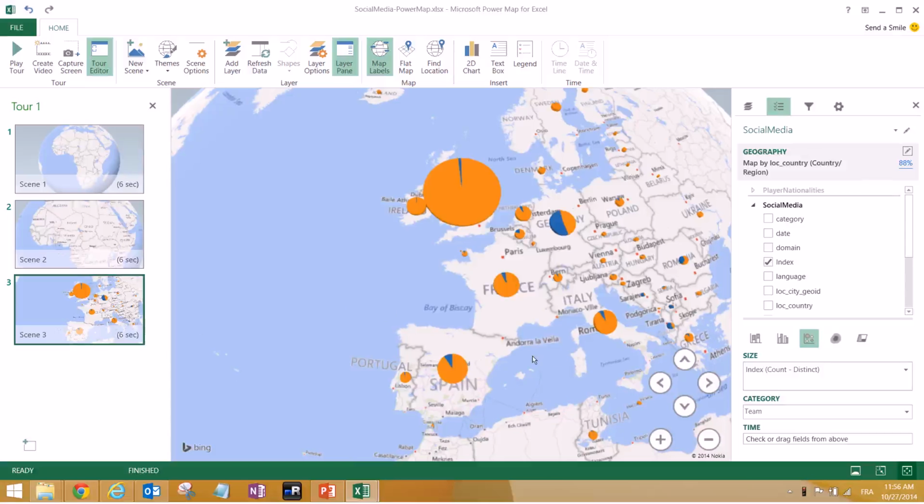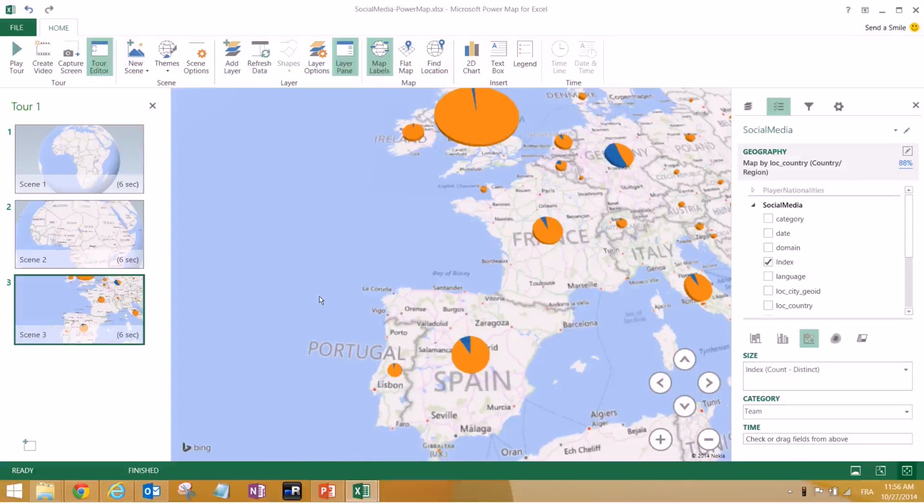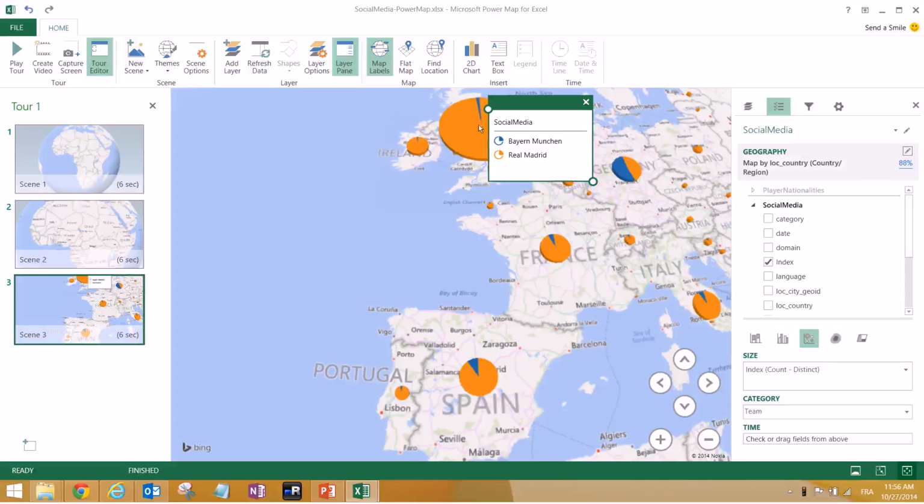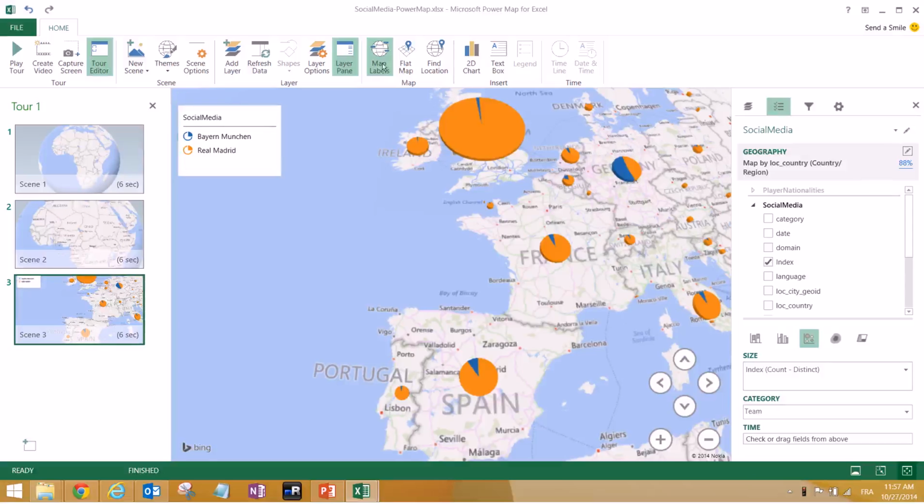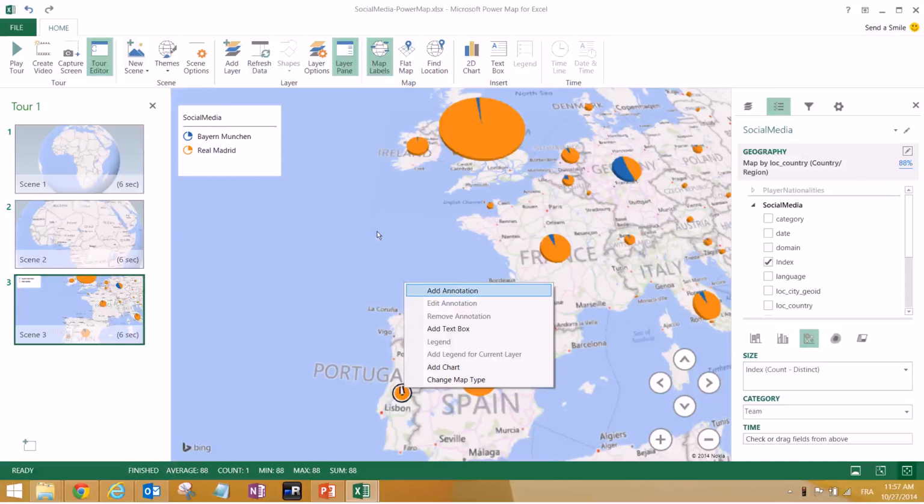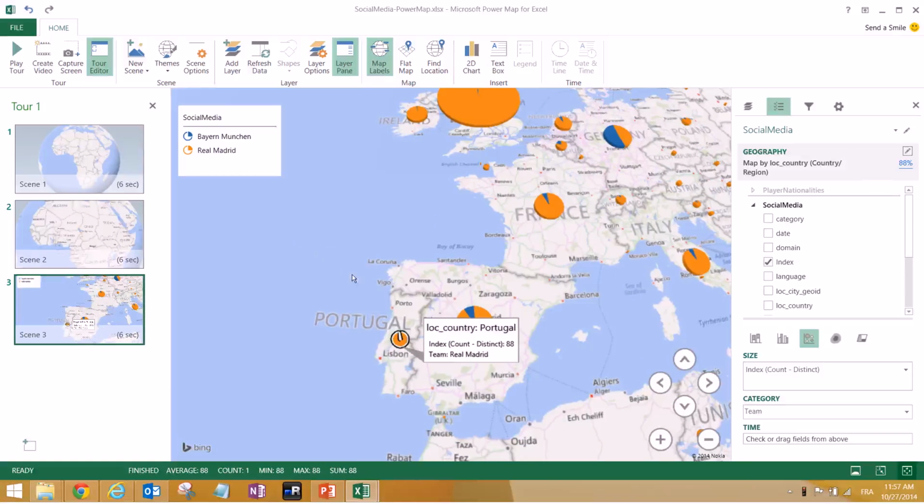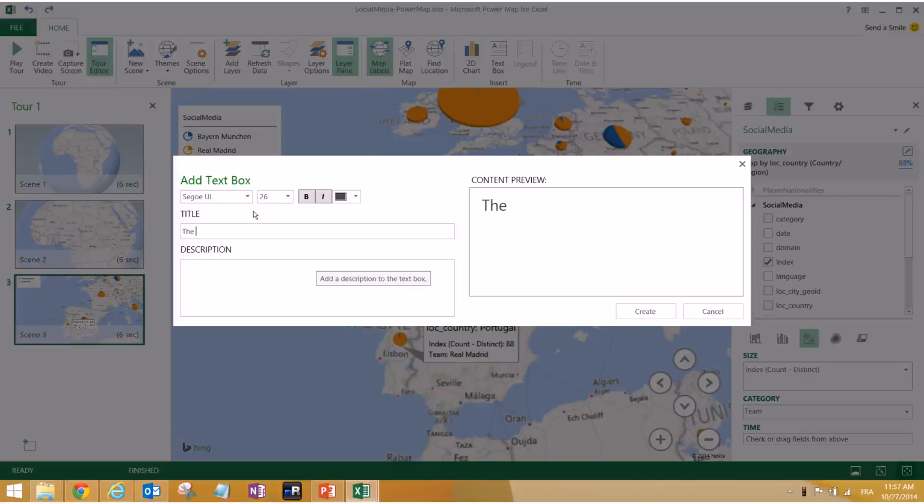So we can tell from here that Real Madrid is winning, but let's insert a legend in case we are actually making a video and sending it to people. It has to be self-explanatory, so you can insert a lot of things that you can discover by yourself. You can insert charts, text boxes and stuff, but here you can insert an annotation saying the name of the country, the field and the team. So an annotation will get inserted that shows that the team winning over here is Real Madrid. You can always add a text box and say the winner is Real Madrid.